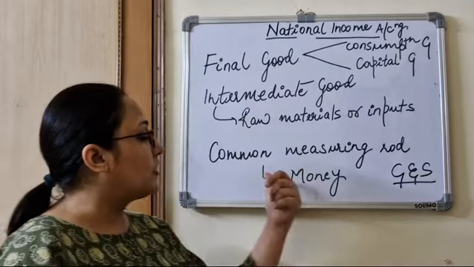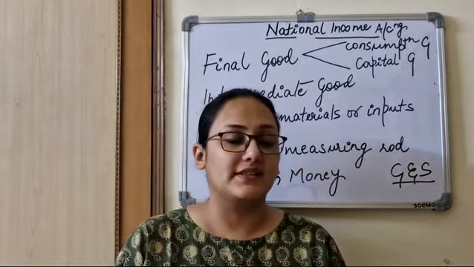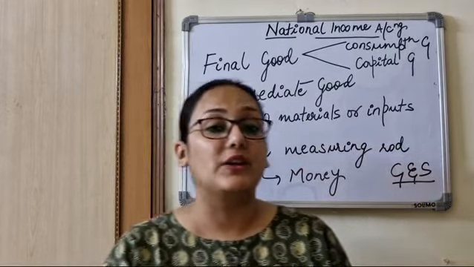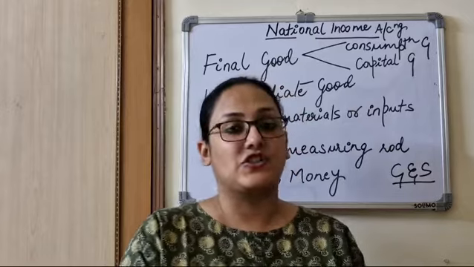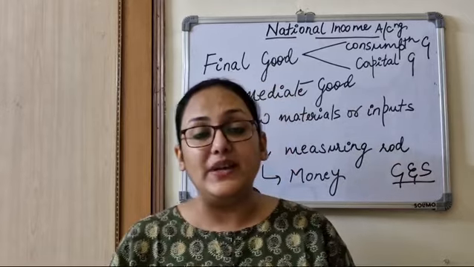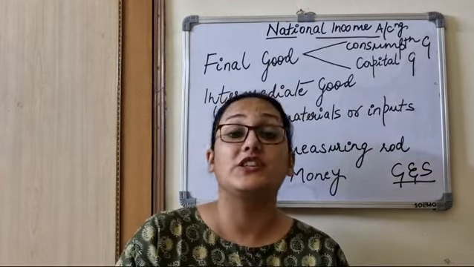Now coming back to the common measuring rod. During the barter system there was this problem of double coincidence of wants, in the sense that if I have to exchange rice for wheat, then I will have to find a person who is willing to exchange wheat for rice.